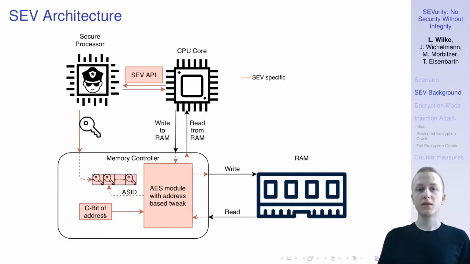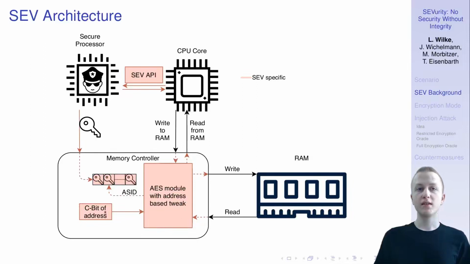And there's no kind of synchronization mechanism here. So we can write encrypted data at one point in time, then we unset this bit and can read out the ciphertext. Now, in addition to these basic encryption features, SEV also allows remote attestation. This way, the owner of a VM can make sure that SEV is actually enabled on the machine, and also that the initial boot code that's used for starting up his VM is correct, and that the hypervisor did not place any backdoors or any malicious code there.